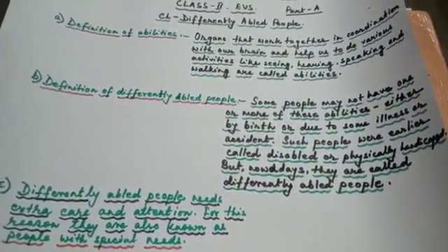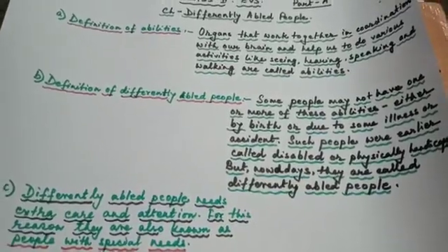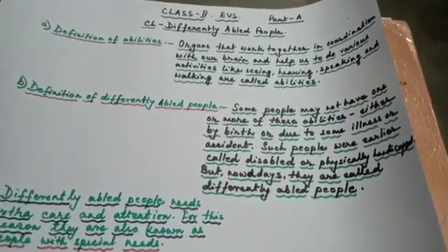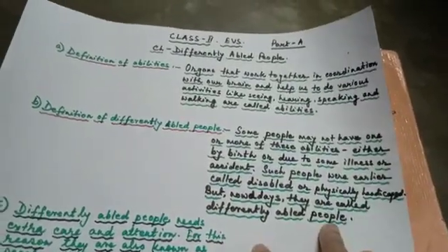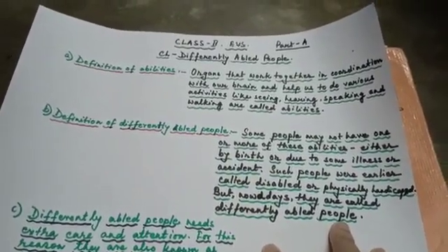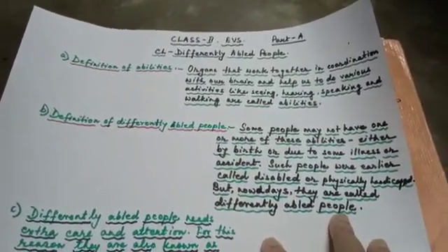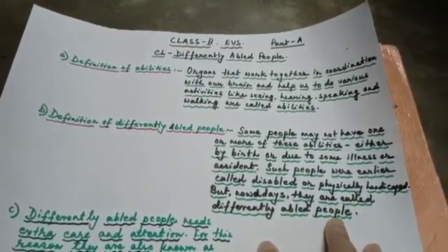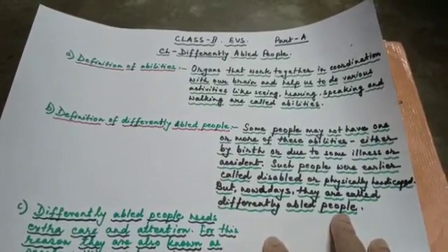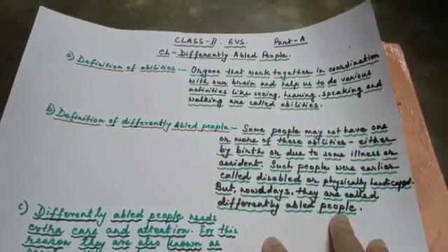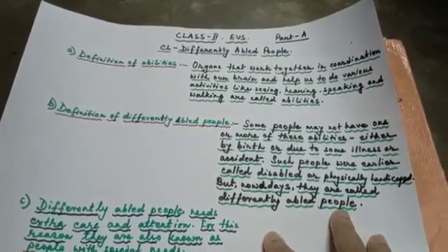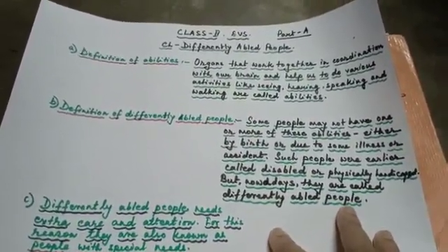Next, definition of differently able people. Now we will come to know about differently able people. Who are called differently able people? Some people may not have one or more of these abilities, either by birth or due to some illness or accident. Such people were earlier called disabled or physically handicapped. But nowadays they are called differently able people.